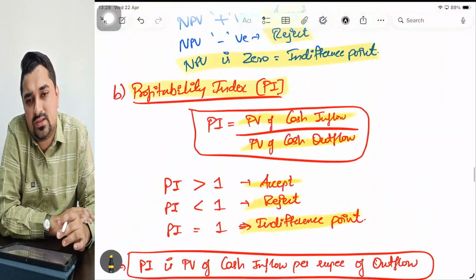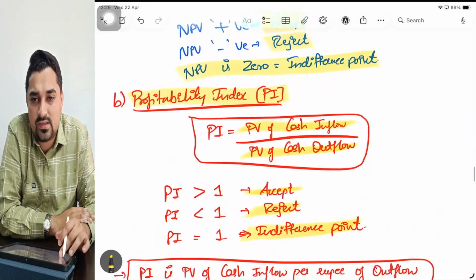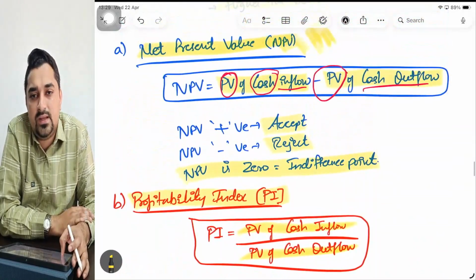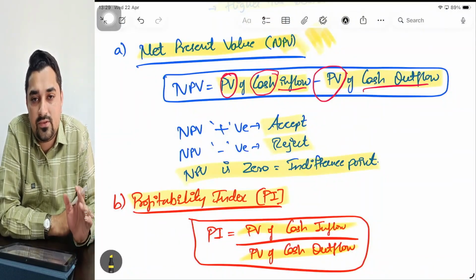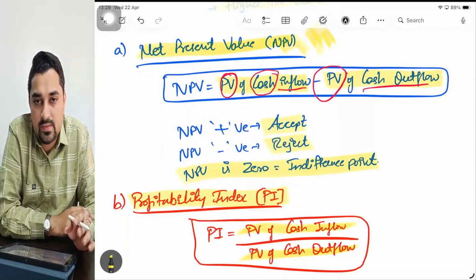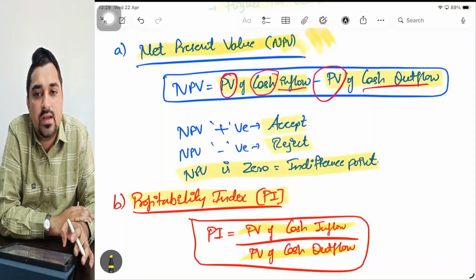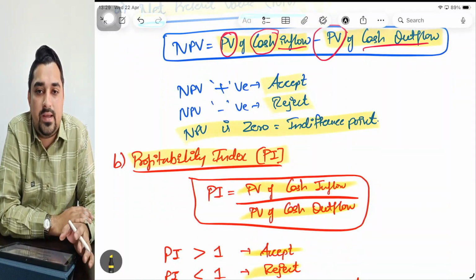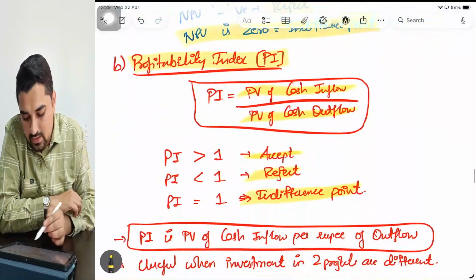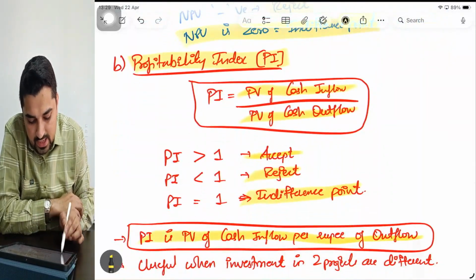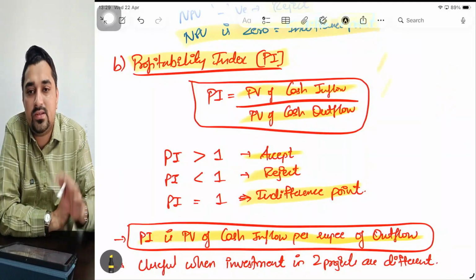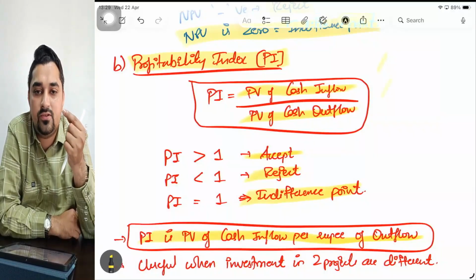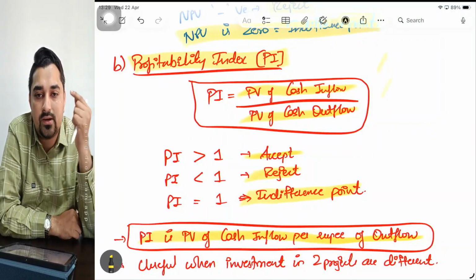Sir, if both are using the same data and the decision making is also the same, why are there two methods? It is because of when the cash outflows are not the same. If you are comparing two projects in which the investment amount or the cash outflows are not the same, you will generally not take a decision based on NPV, you will take a decision based on PI. Why? PI is the present value of cash inflow per rupee of cash outflow. So what does PI give? PI gives the present value of cash inflow for every rupee of cash outflow.